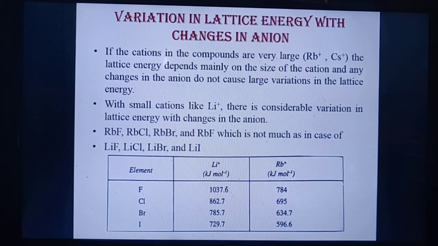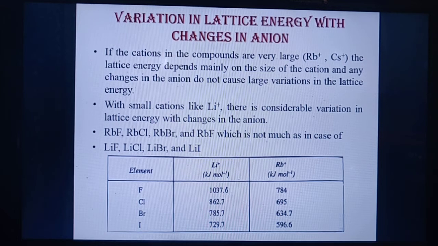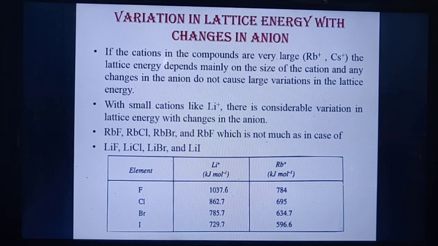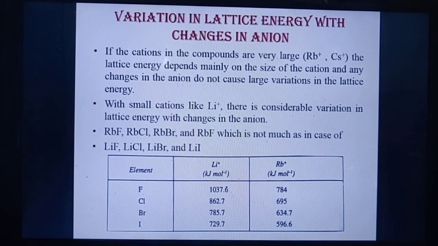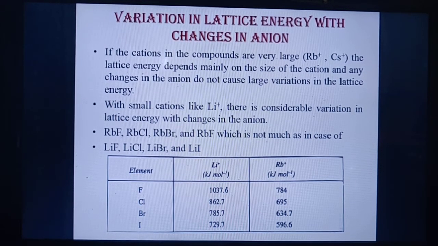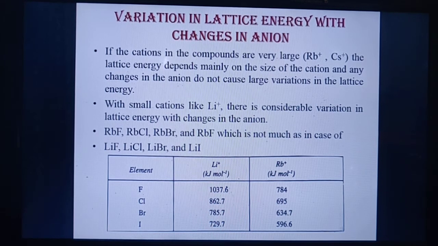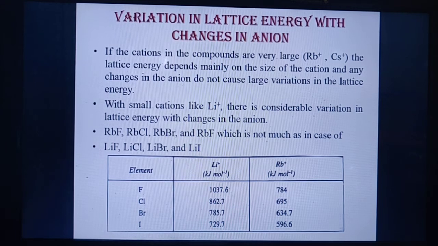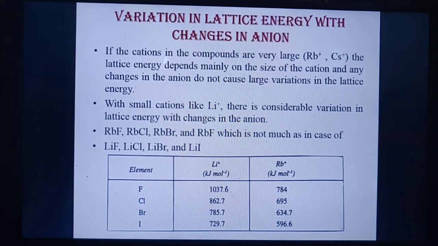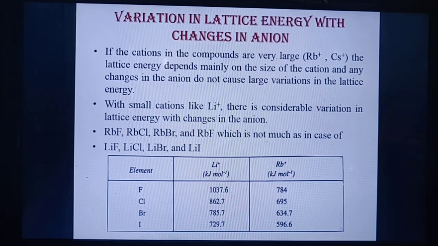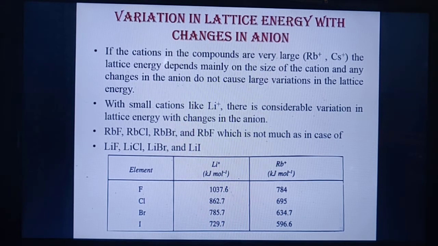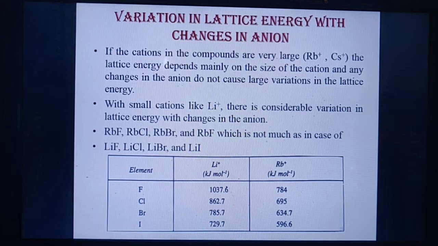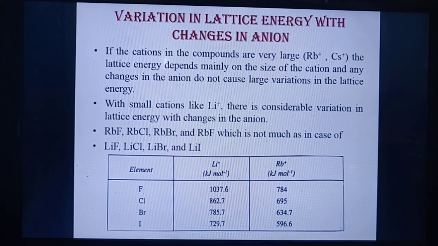So there is a very large variation if you are taking a small size cation, but if you are taking a large size cation, then there is not a large variation. This will not cause large variation in the lattice energy. See, rubidium fluoride is 784 and rubidium iodide is 596, so there is not much difference, but in case of lithium there is a large difference. Lithium iodide is 729 and lithium fluoride is 1037.6. So by changing the size of the cation, lattice energy also varies.